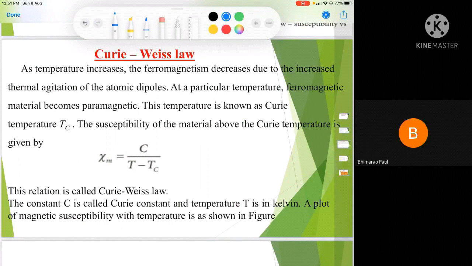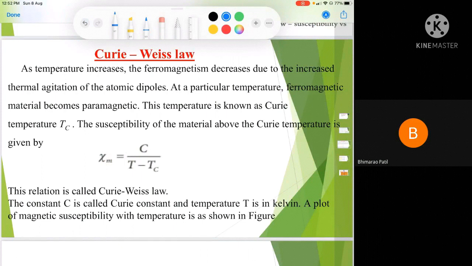Therefore Curie law is not applicable for such materials, and so scientists modified the Curie law for such materials, and that law is known as the Curie-Weiss law.